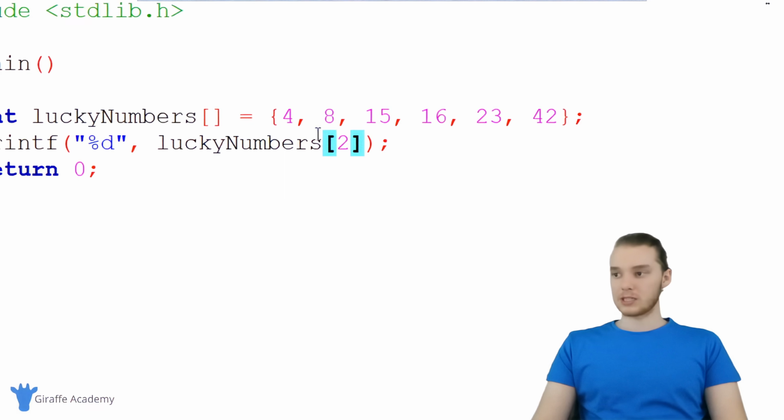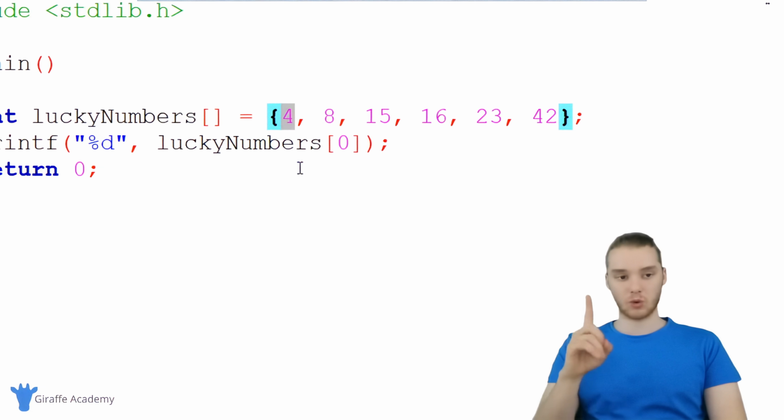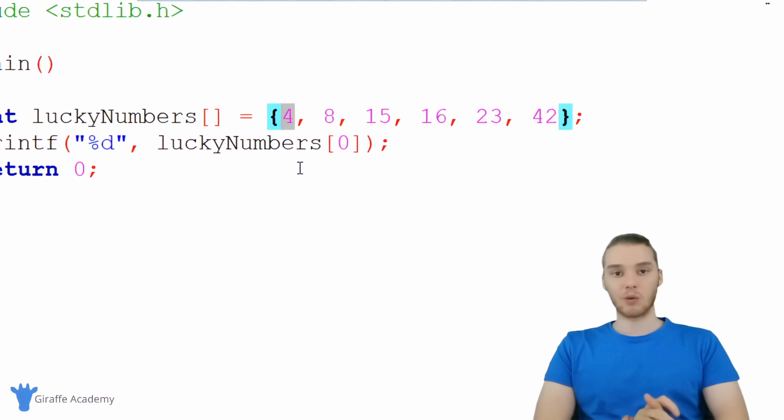One thing you might have noticed by now is that we start the indexes in arrays at 0. When I wanted to access this 4, instead of putting a 1 in here, I put a 0, right? You might think that 4 would be at index position 1 because it's the first element in the array, but in C, we start array indexes at 0. So the first element, this 4, is at index position 0.